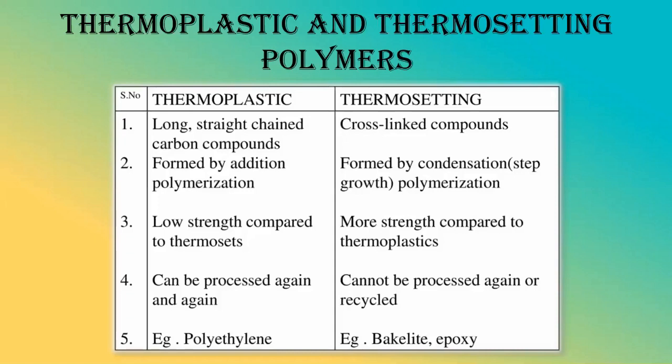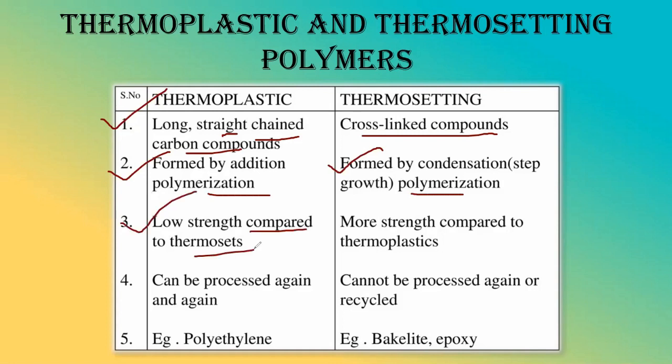In the next slide, we are having thermosetting and thermoplastic polymers. Thermoplastics are nothing but plastic, and thermosetting is something different from plastic. First of all, thermoplastics are long chained, straight chained carbon compounds, whereas thermosetting are cross-linked carbon compounds. This implies that thermoplastic will be less durable, thermosetting will be more durable, because cross-linking actually strengthens the molecule. Thermoplastics are formed by addition polymerization, thermosets by condensation or step growth polymerization. Low strength compared to thermosets.